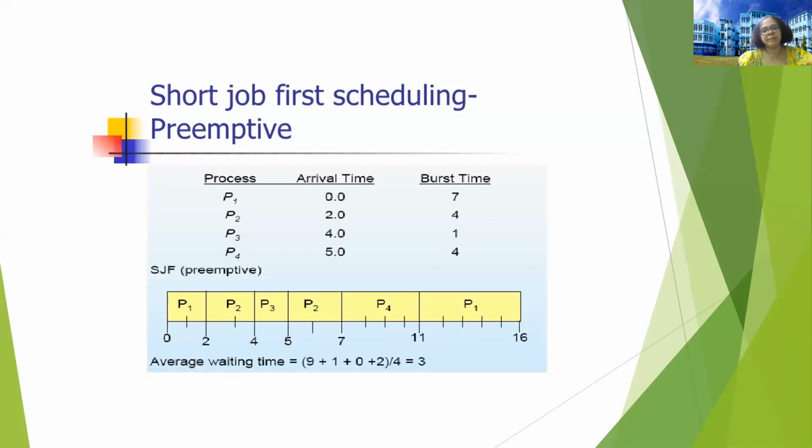Then again, P1 is executed. We find that the average waiting time is 3 milliseconds in shortest job first scheduling, preemptive type. It is good as compared to shortest job first scheduling, non-preemptive.